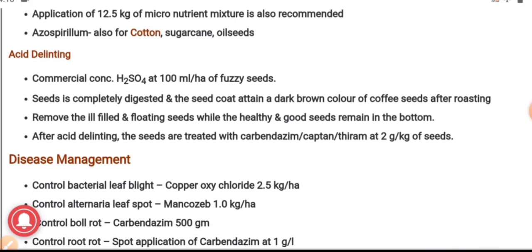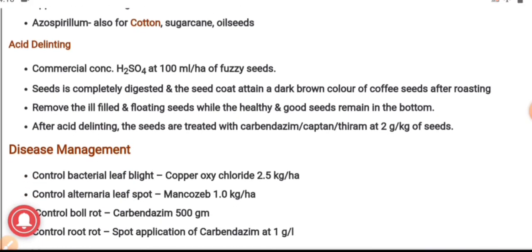Acid delinting is commercially done with the help of concentrated H2SO4 at 100 ml per hectare of fuzzy seeds. The seed is completely digested, and the seed coat attains a dark brown color of coffee seeds after rusting.